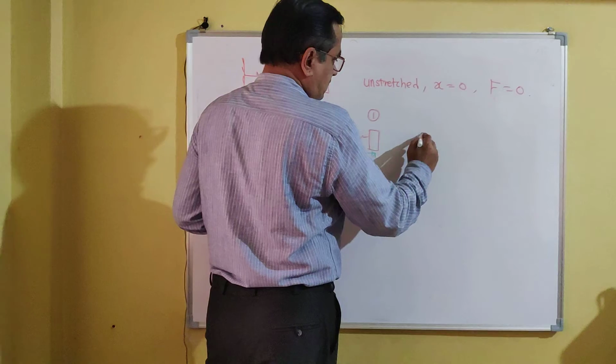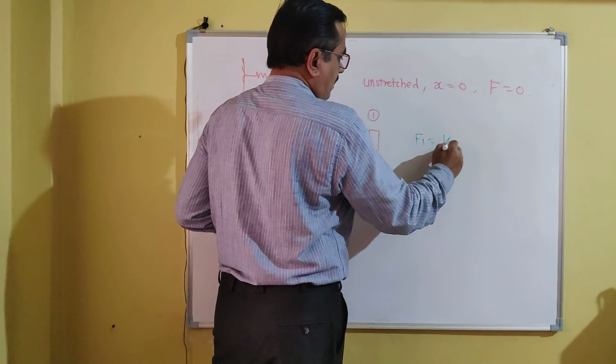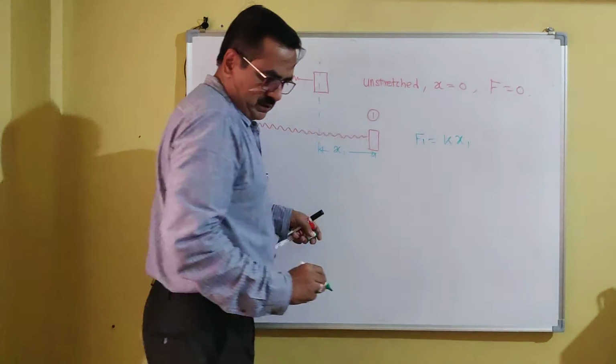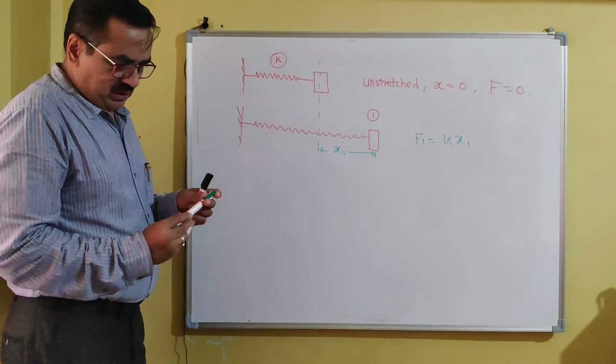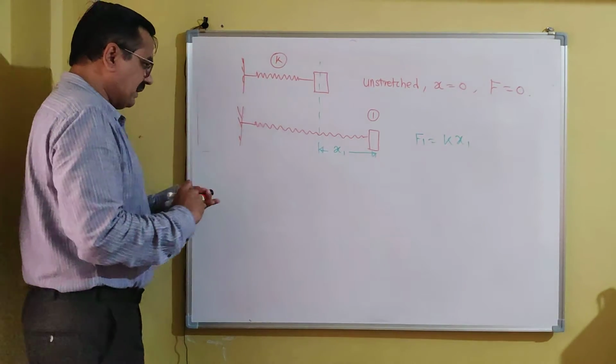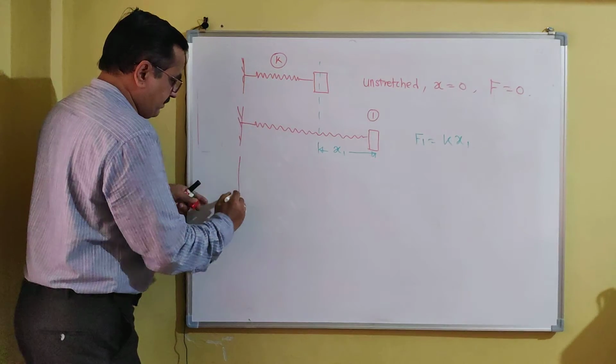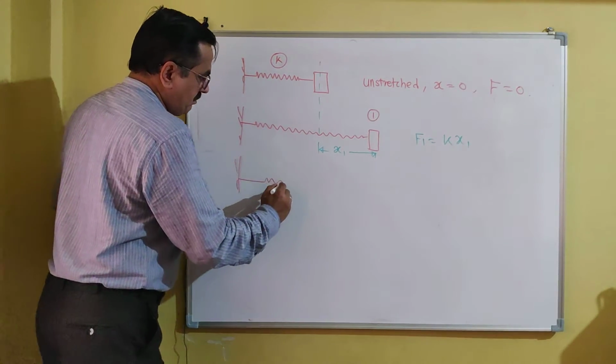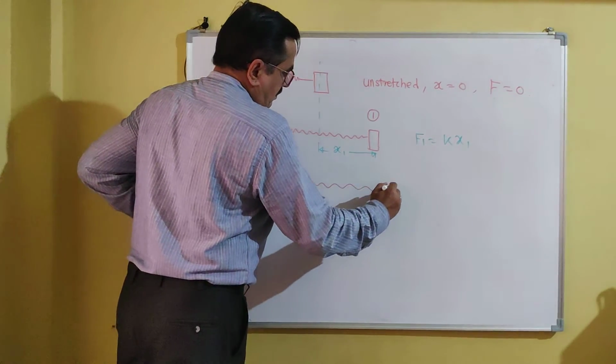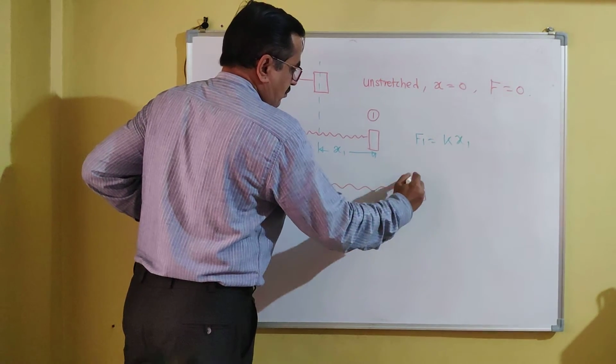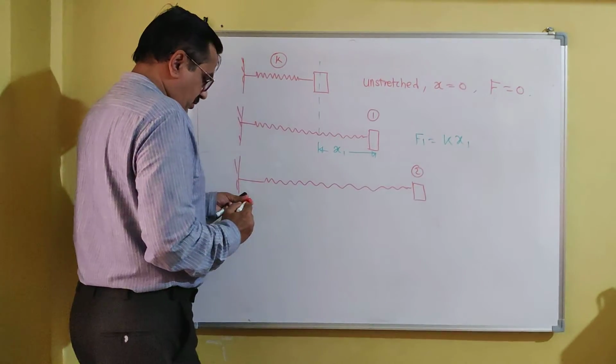Now force F1 is equal to stiffness into x1. Further, the spring is stretched to position 2.